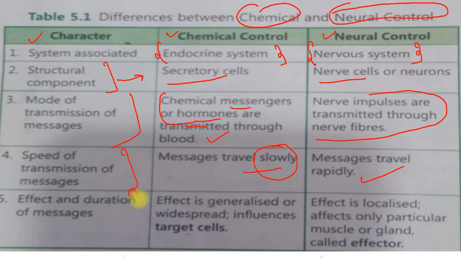And what is the effect and duration of these messages? The effect of hormones is generalized or widespread, and it is on the targeted cells. General effect and influences targeted cells.